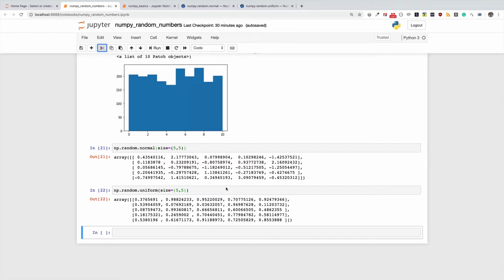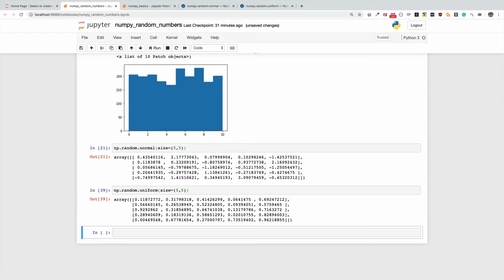I'm going to use a cell up here for an example, and observe the values that are returned very carefully. You can see that the first value here is 0.3765 and so on. If I run it, you see it changes. Anytime I run the cell, the values are going to change, because of course these numbers are generated by pseudo-random number generators.